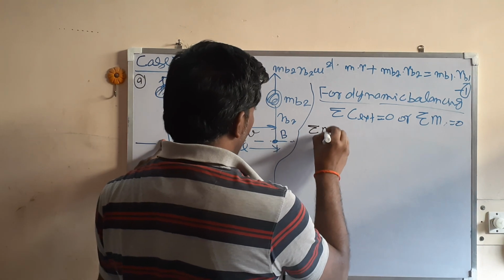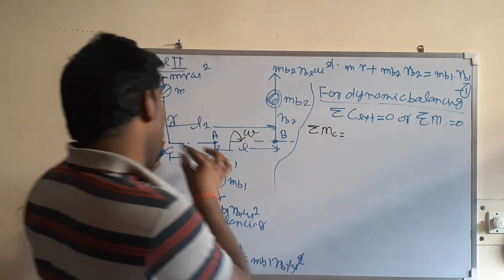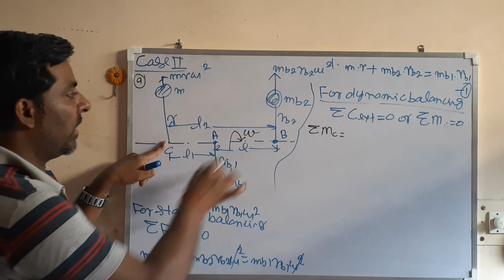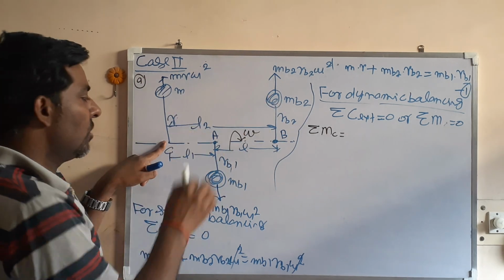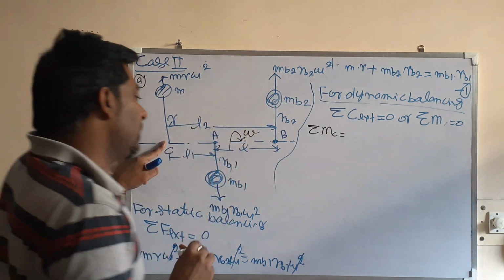So the summation of moment about C is equal to 0. The moment of this is clockwise, the moment of this is counterclockwise. So the moment of this and this should balance.